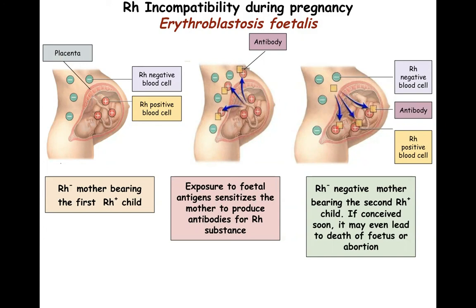It can damage the heart, it can damage the liver, it can damage the kidney, it can lead to jaundice, it can lead to various kinds of organ failure, and it can even lead to death of the fetus or abortion. So this is a severe kind of RH incompatibility which results during pregnancy, and it is called erythroblastosis fetalis.